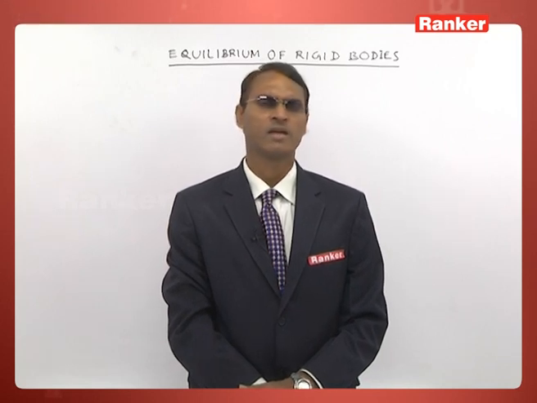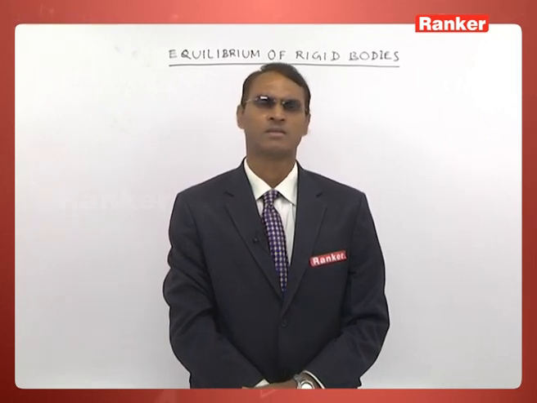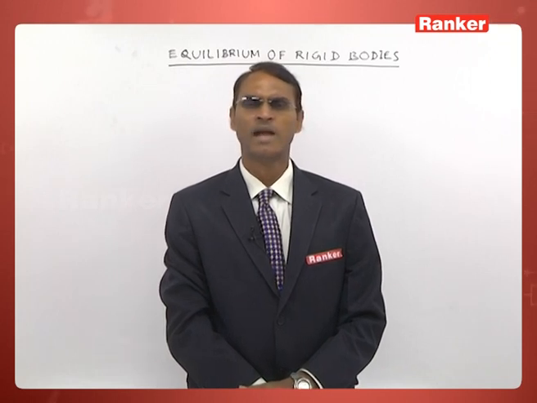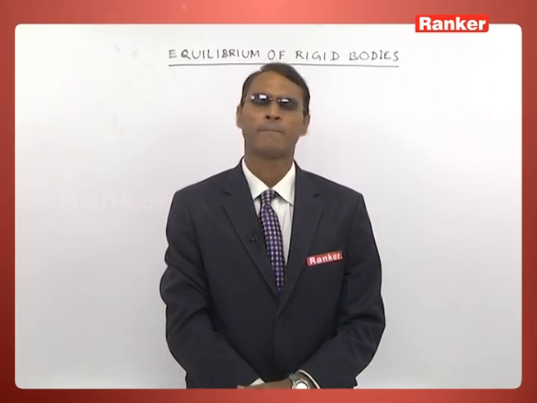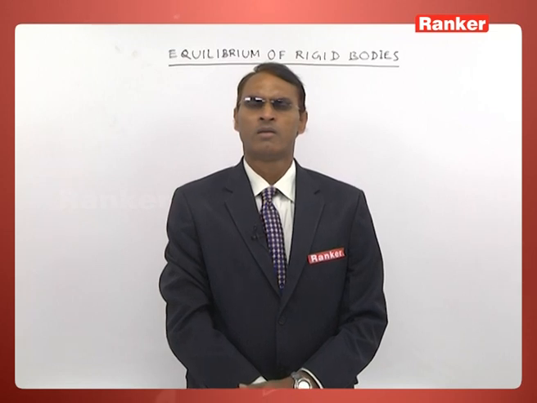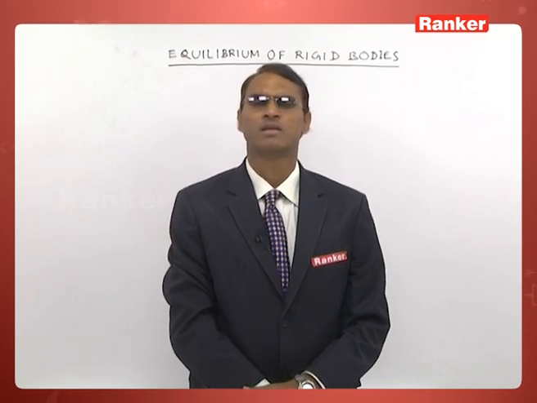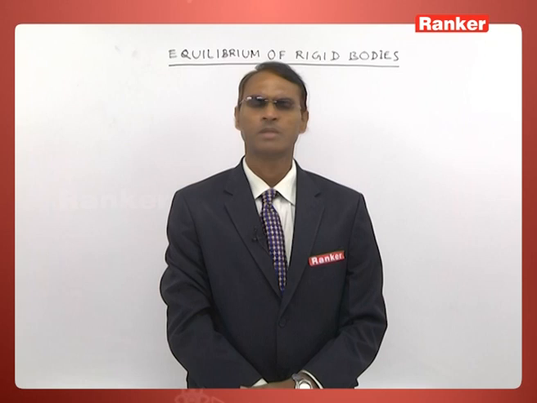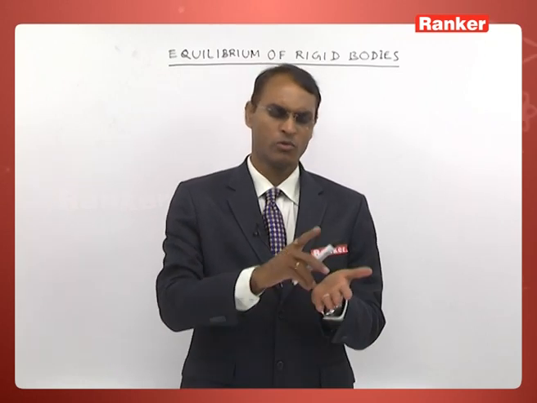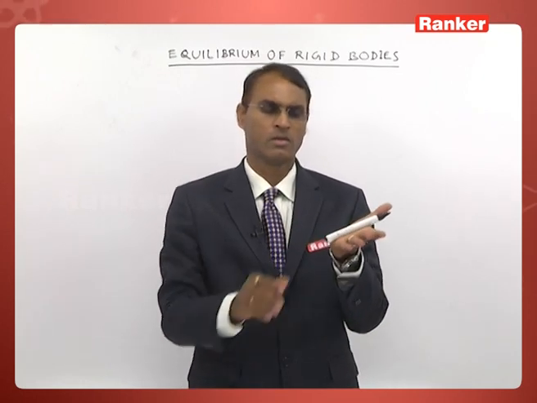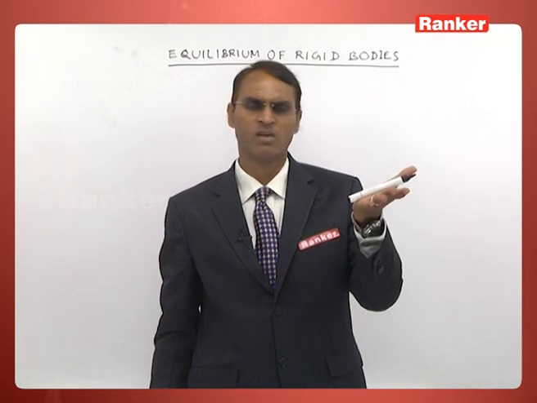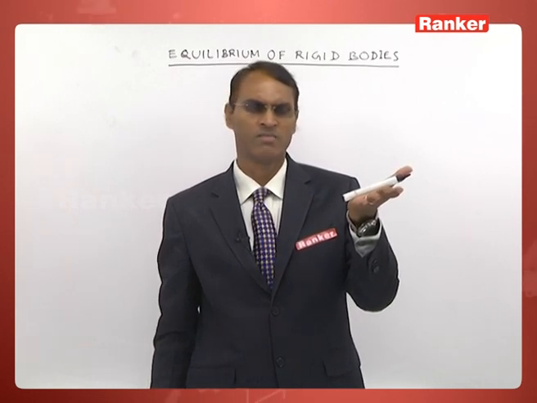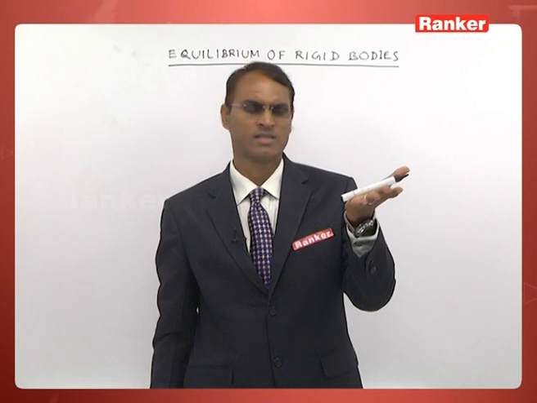But we have a case of statics. Statics means the body is at rest. Suppose you put the body here. This is in equilibrium because it is not accelerating, but this is a case of static.